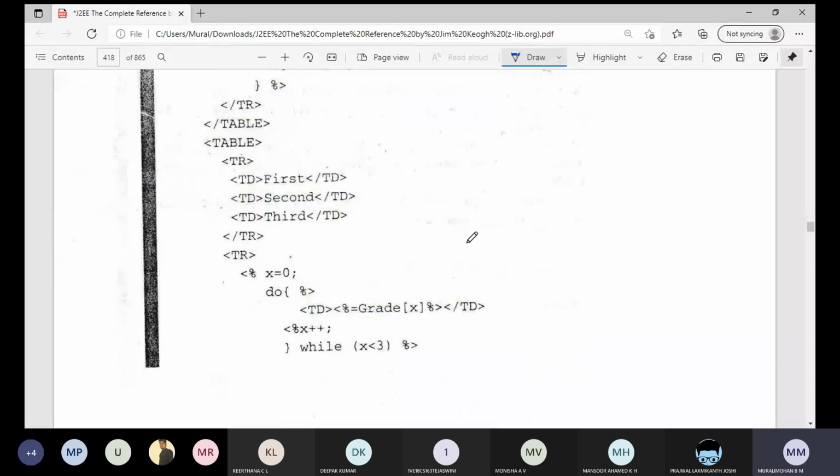Similarly, you can see here it is a do-while statement. What is happening here? Do. From here to here it is Java code. We come out of the Java code, and again the table data is HTML code. Again from here it starts with Java code. Just observe, whatever the Java code is, it is inside the tags. Okay, then now